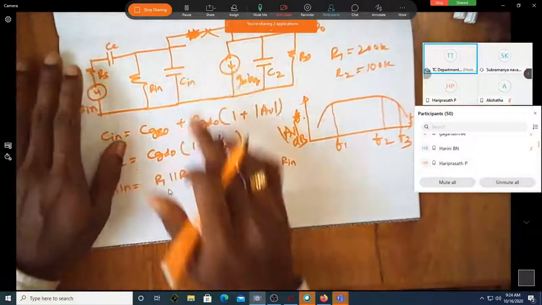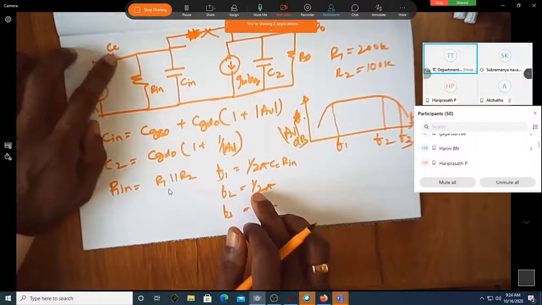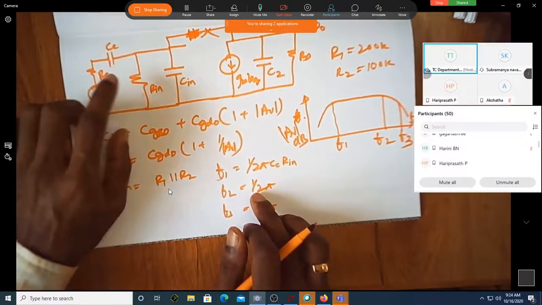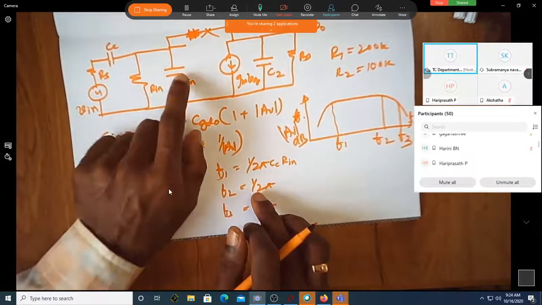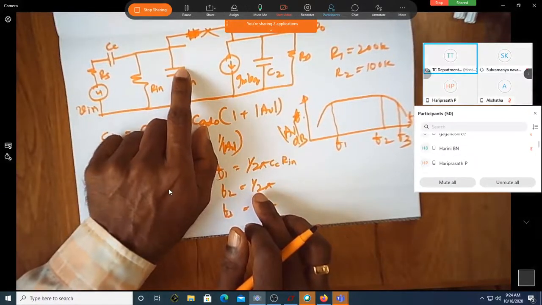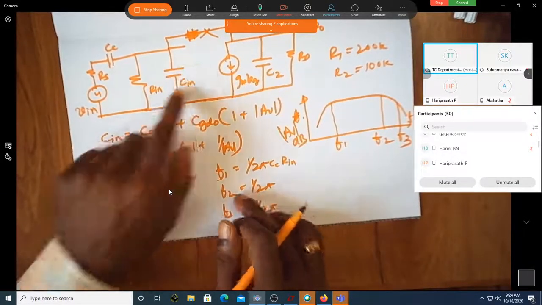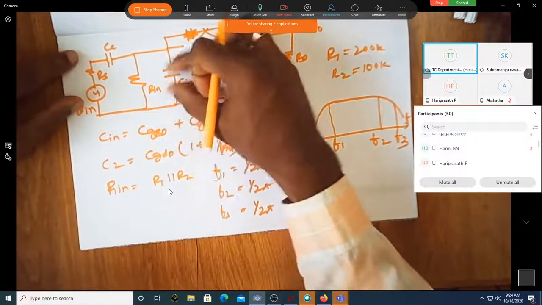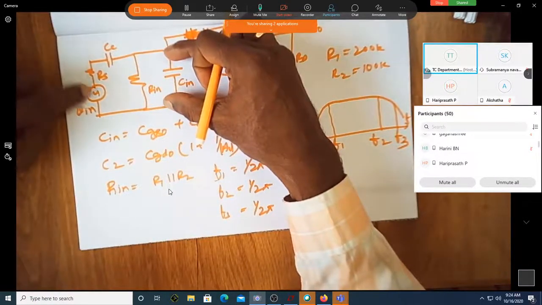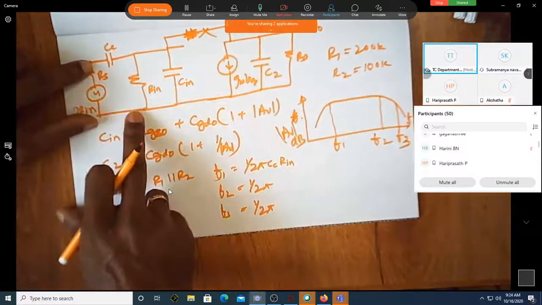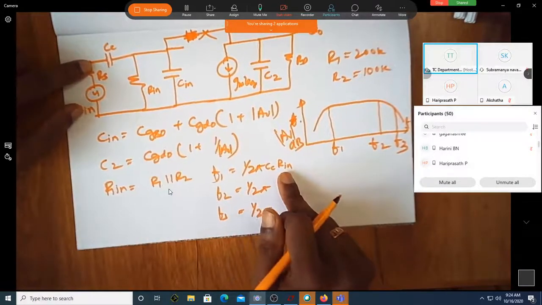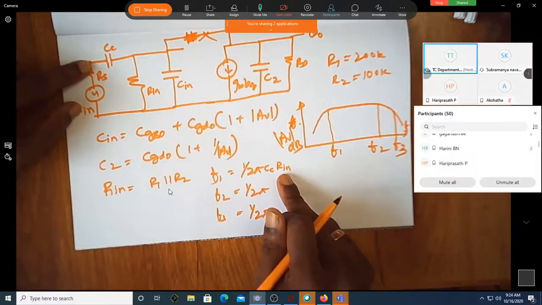Can you see here? For lower frequencies, this offers higher resistance. So for lower frequencies, this is offering very high resistance. When it comes in parallel, you can neglect this. When I say neglect, this is open circuit. This is open, this is shorted. So how does this look? This looks like a high pass filter. So the high pass filter is CC and Rin. That's why it is CC and Rin. That's how you should remember things conceptually.